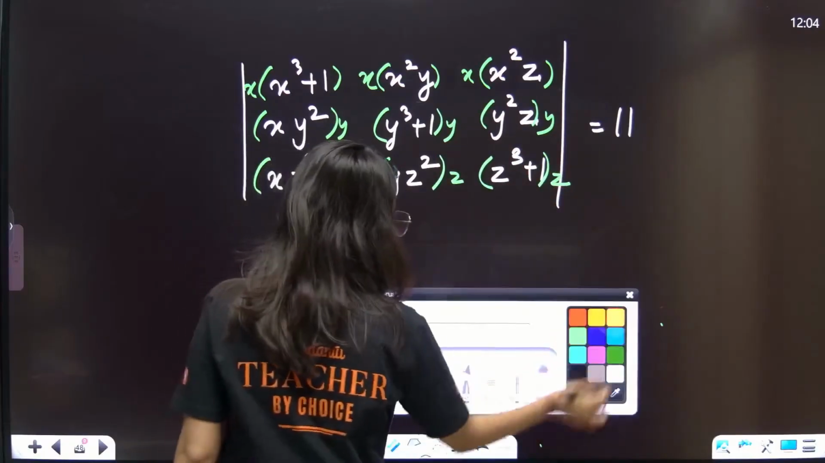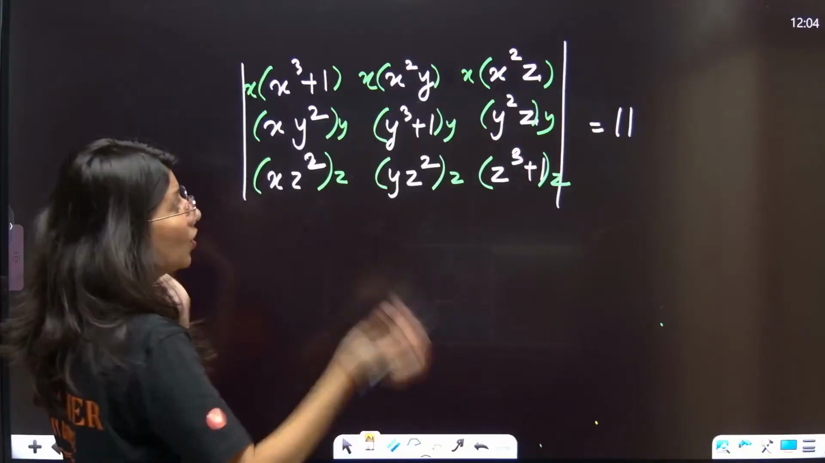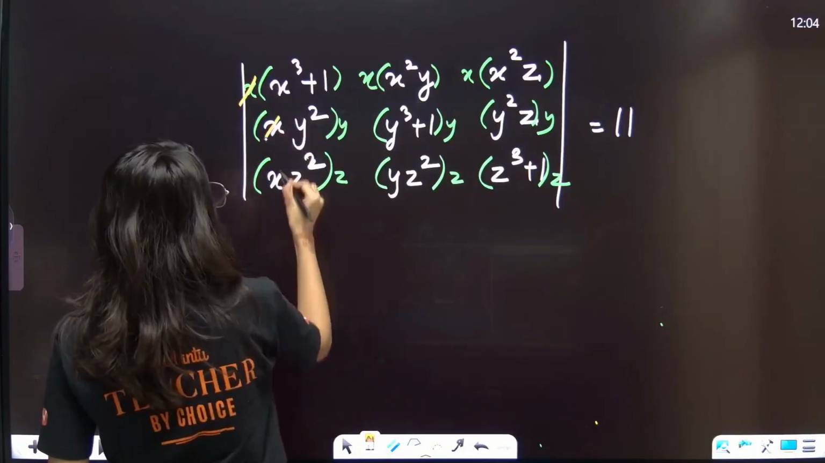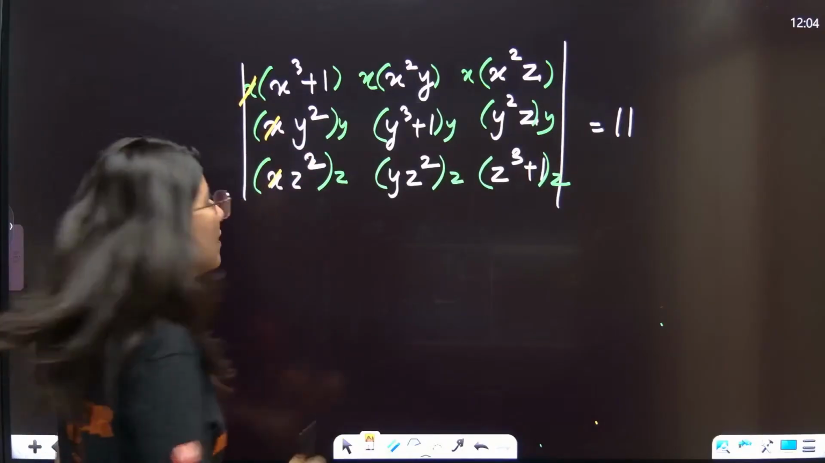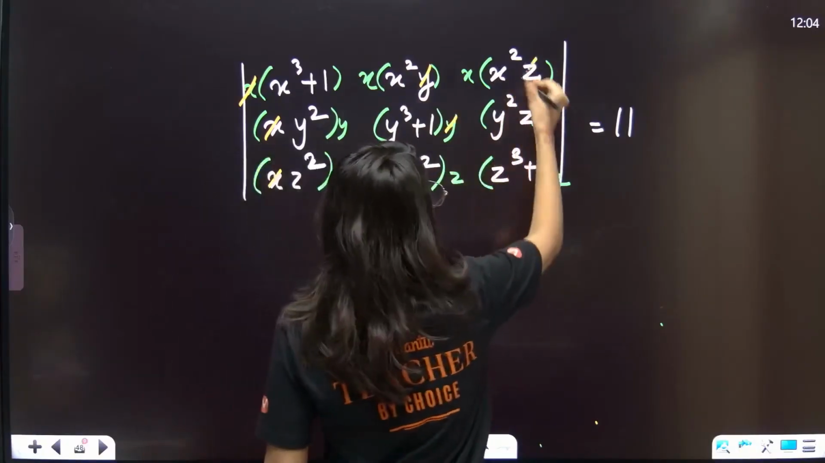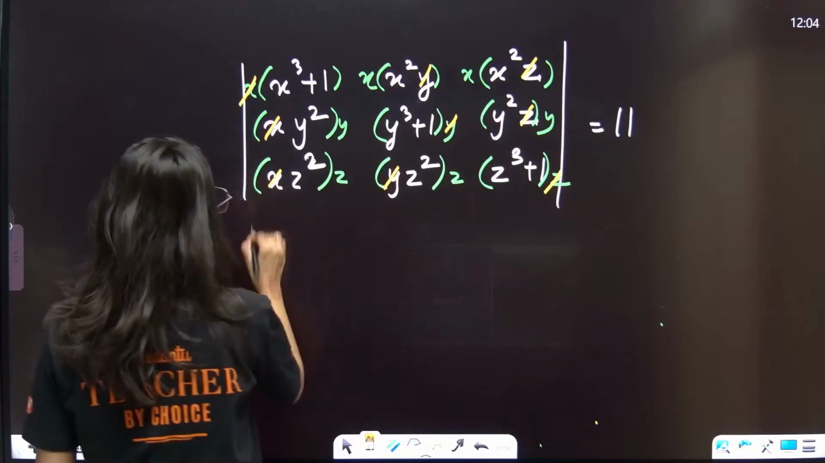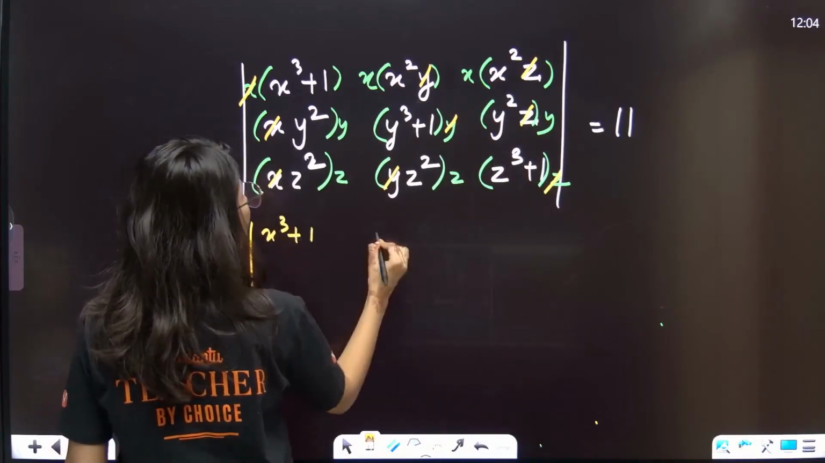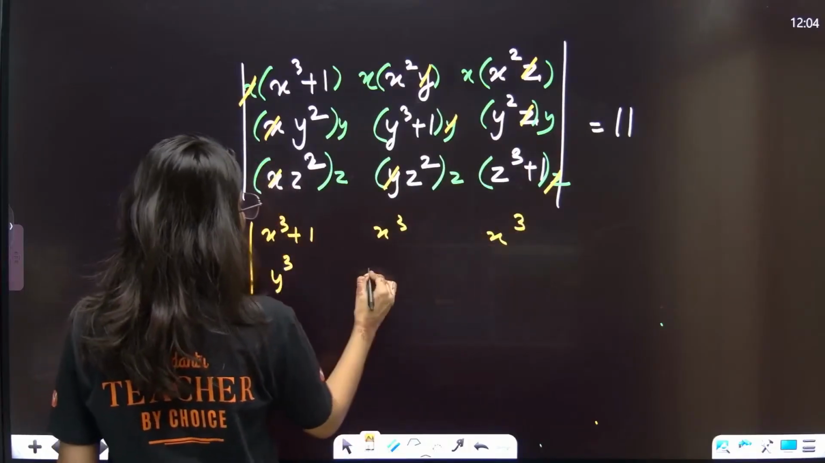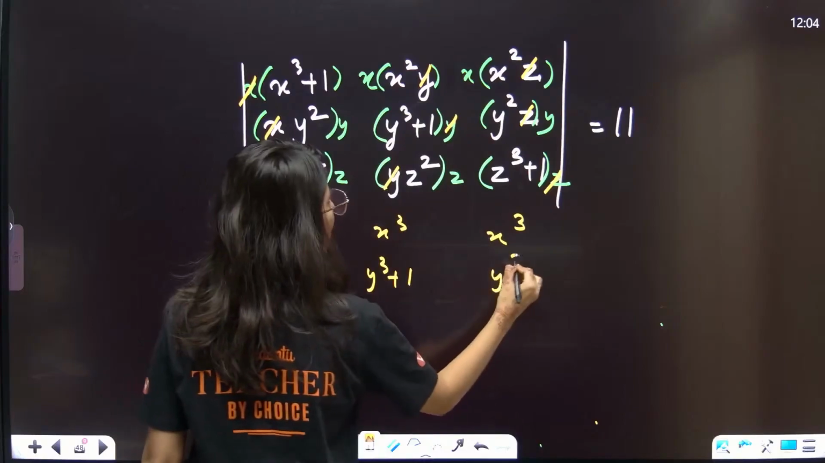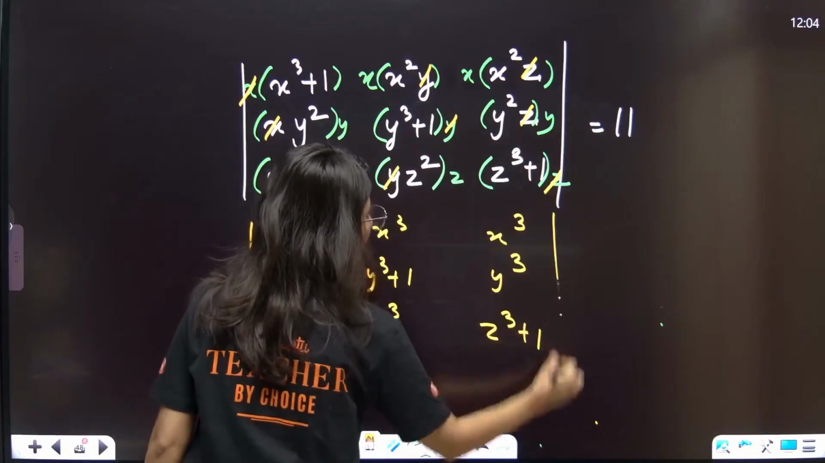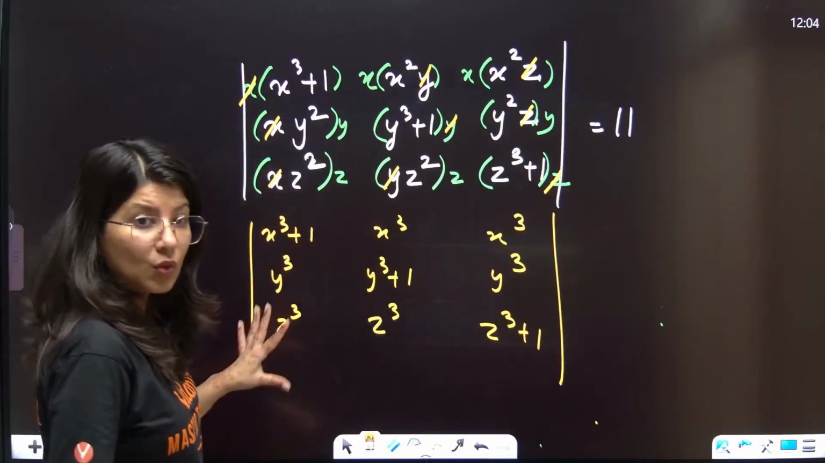Now take x, y, z common from column 1, column 2, column 3. So this is your column, x, x, x gone. Yes, this is making more sense. Take y common from here, y, y and y gone. Take z common from here, z, z, z gone. So now you are left with x cube plus 1. This is x cube, this is also x cube. This is y cube plus 1. This is y cube, z cube, z cube, z cube plus 1. I think this looks much cooler.